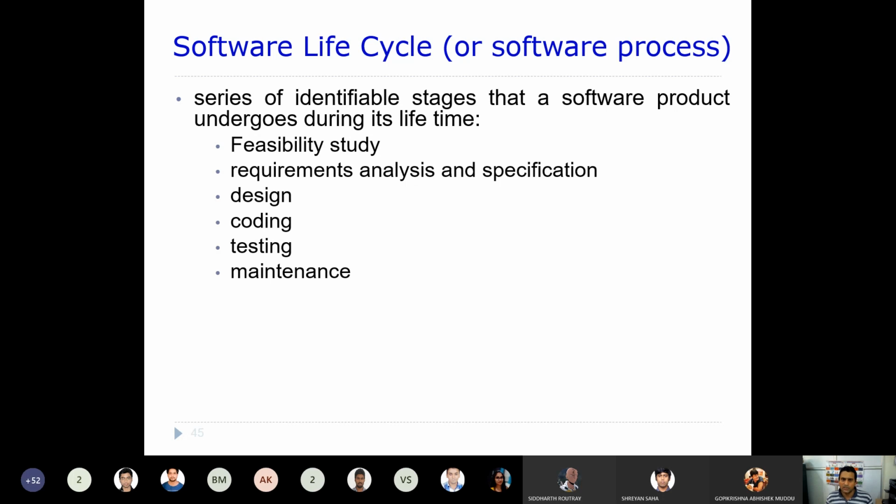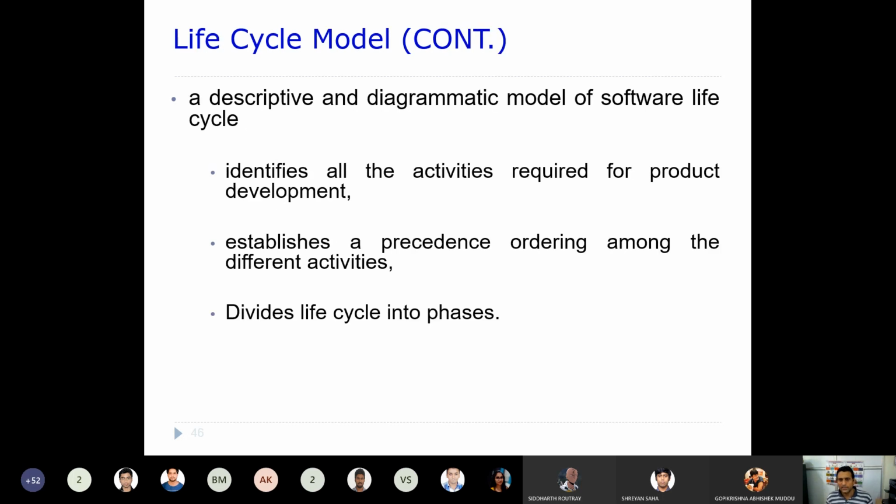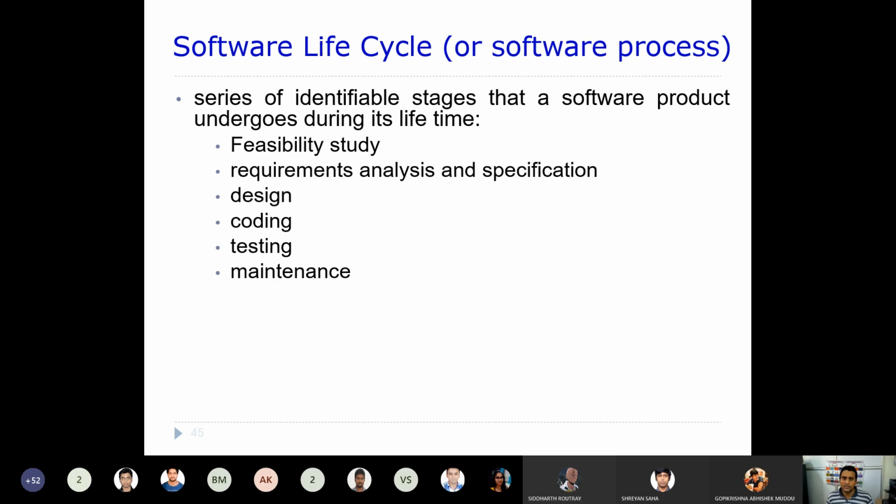That means there is some sort of precedence ordering. It also divides the life cycle into phases: feasibility, requirement analysis, design, coding, testing, and maintenance.